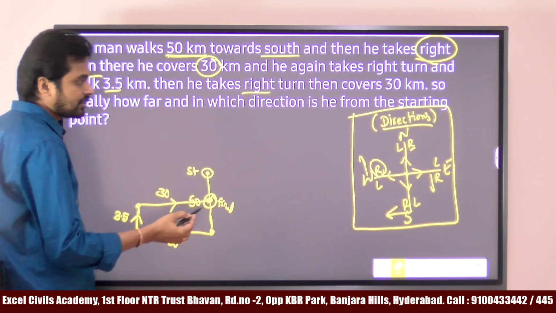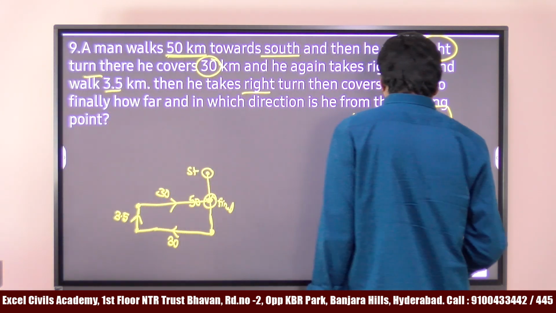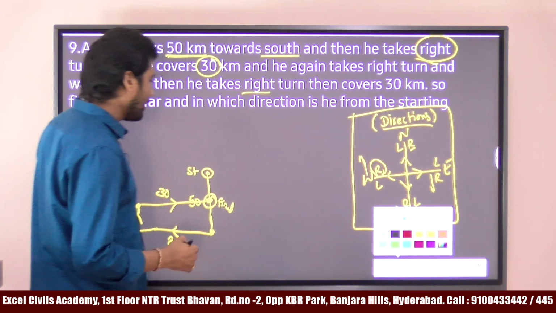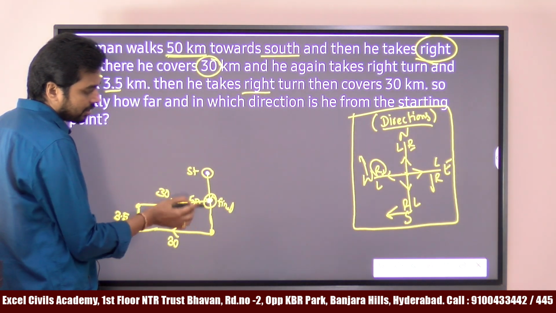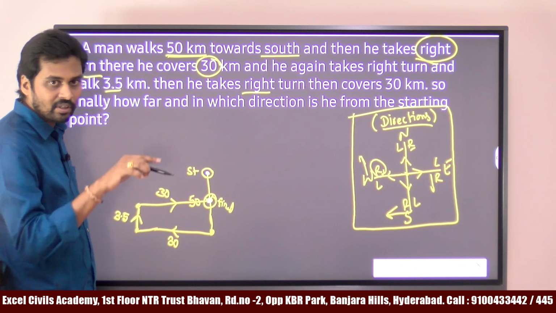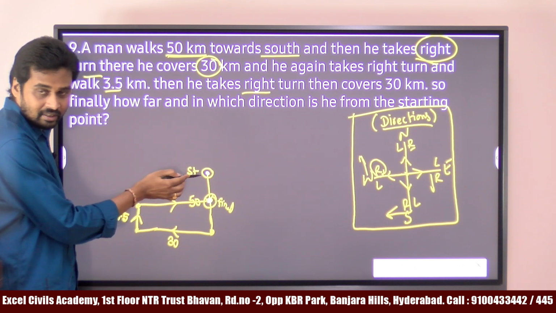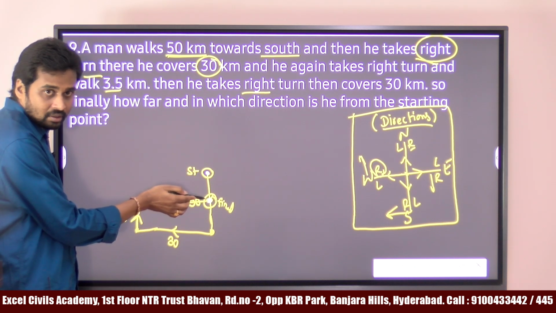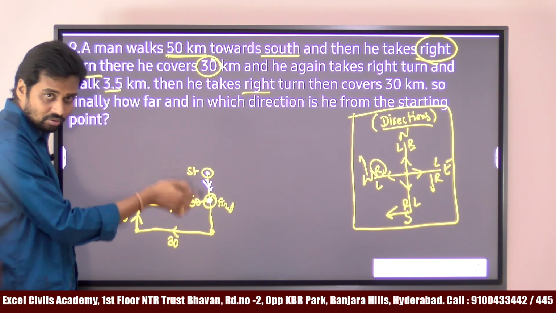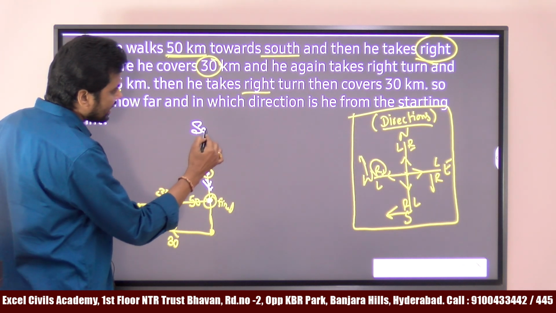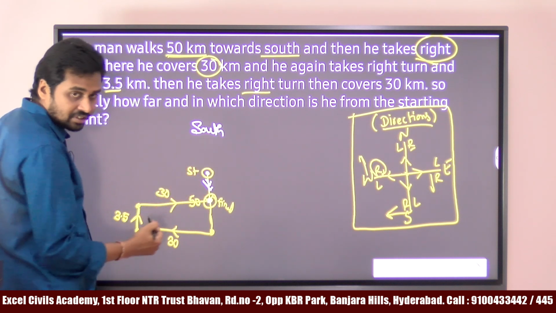Now how far and in which direction is he from the starting point? This is the starting point and this is the final point. First of all, in which direction is he from the starting point? He is standing here and he is looking at here. Final point, which means towards south he is looking, right? The direction is south. How much distance?